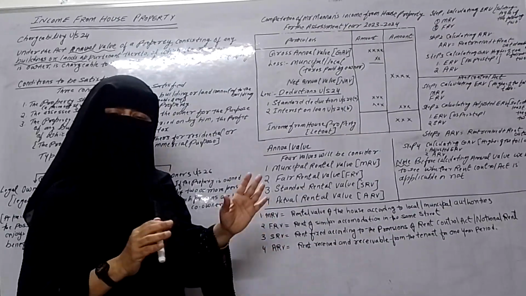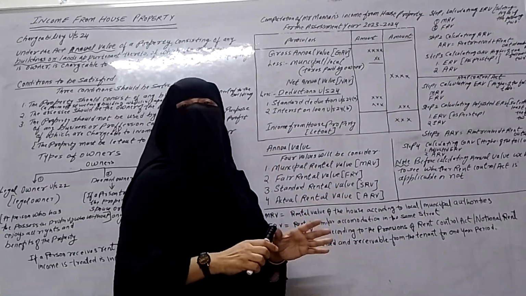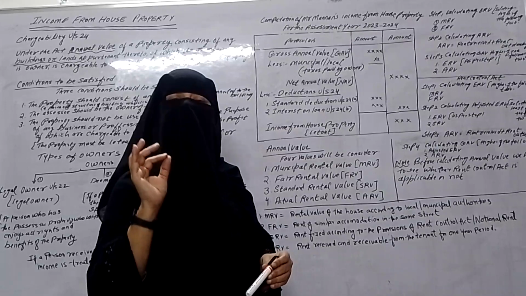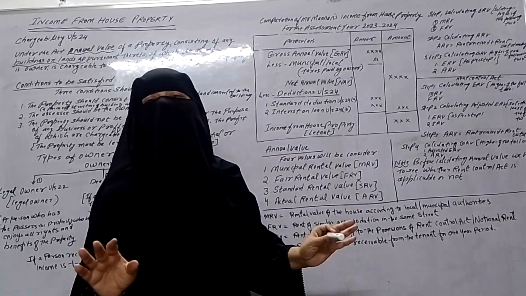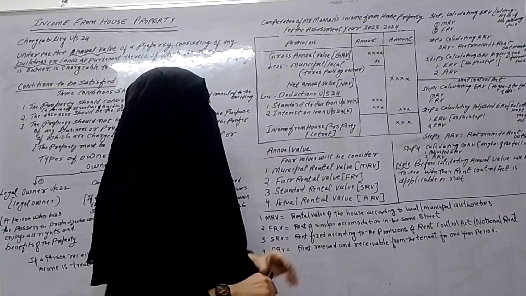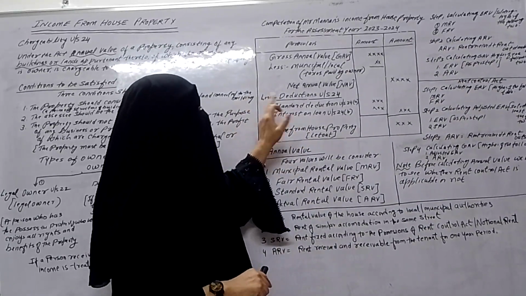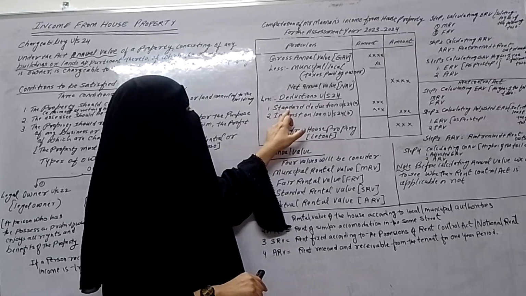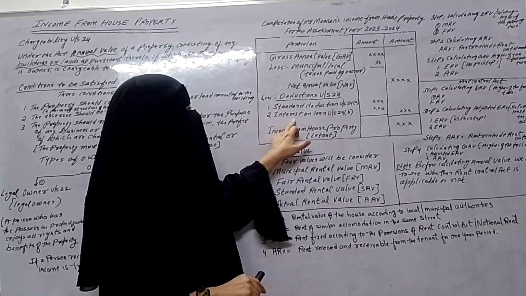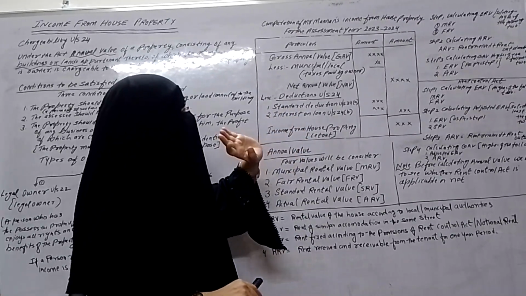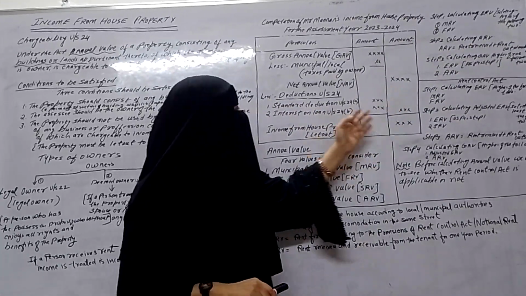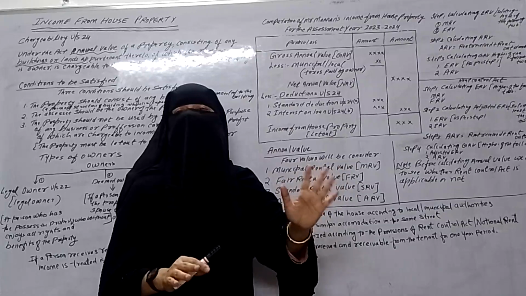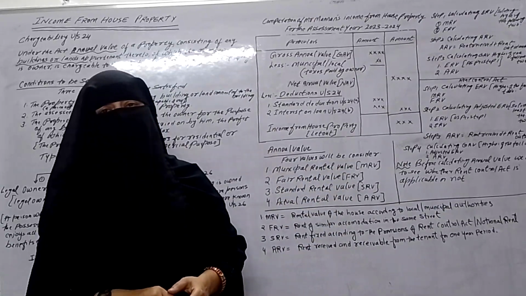Whereas in case of municipal taxes, only if paid is it allowed. If municipal taxes are due, then it is not allowed for deduction. So under section 24, the first is standard deduction and the second is interest on loan. If we subtract these two deductions from our net annual value, we get the income from house property.